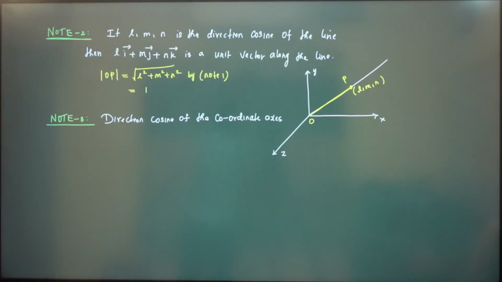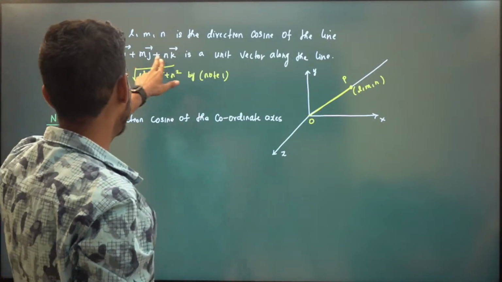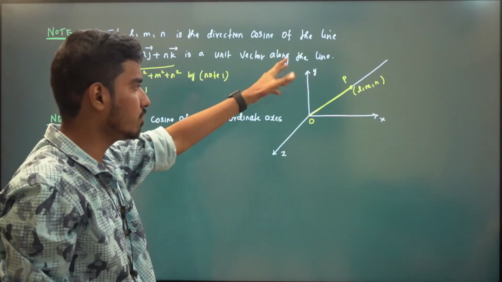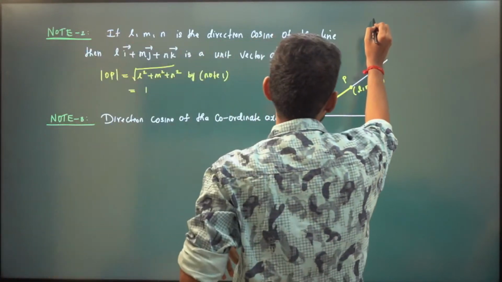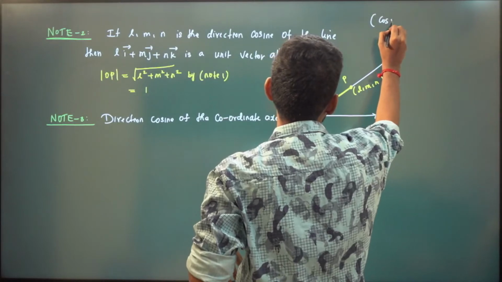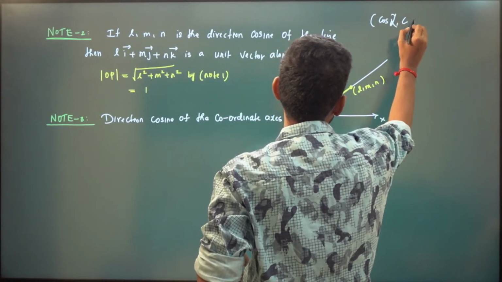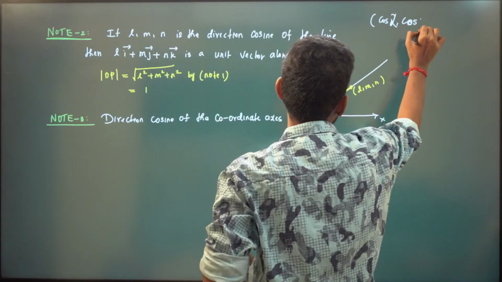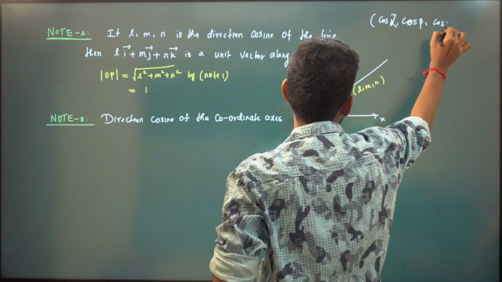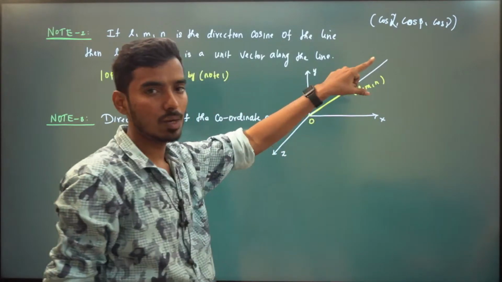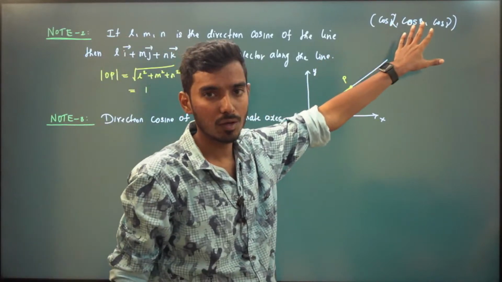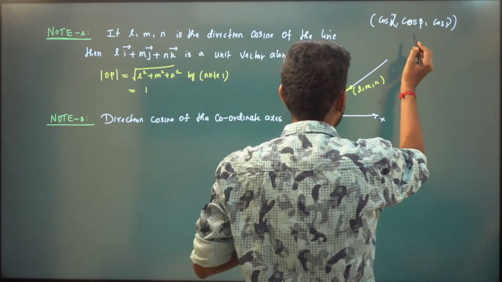See, what note 2 says is: if l, m, n are the direction cosines of a line, then li plus mj plus nk is a unit vector along the line. Very simple, right? So what are l, m, n? They are cos alpha, cos beta, cos gamma. So depending on alpha, beta, gamma, these will be some values.